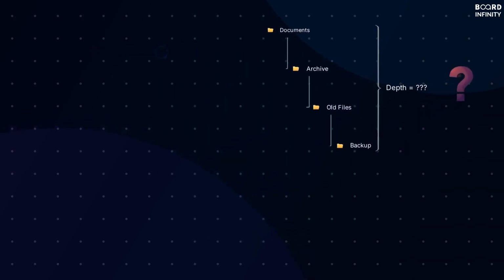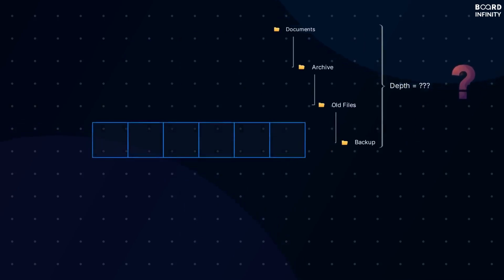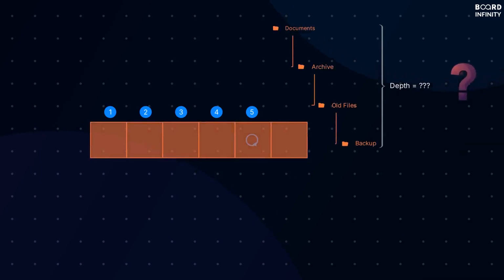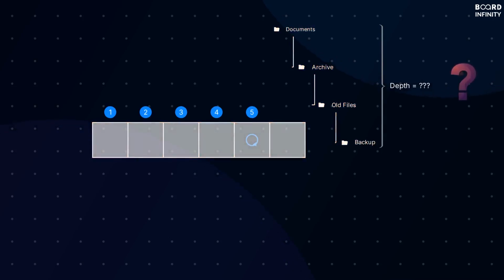It's like trying to explore a maze when you can only walk forward 5 steps. If the maze is 6 steps deep, you'll never reach the end. This is the limitation of loops. When structure is unknown, both the maze and the folder hierarchy demonstrate the same fundamental problem. A predefined limit prevents full exploration of an unknown or variable structure.